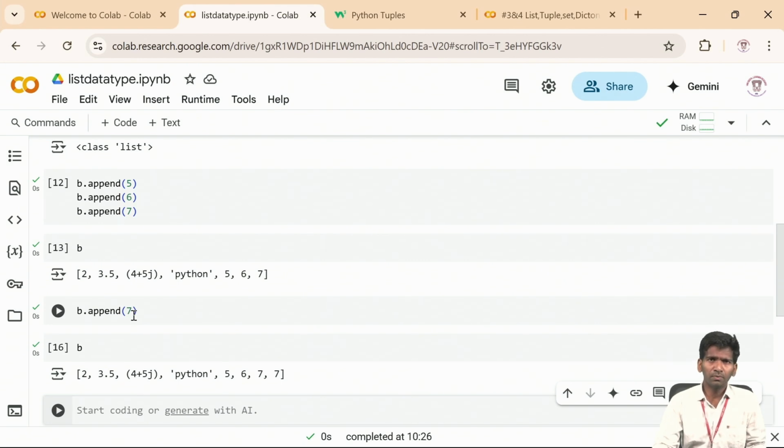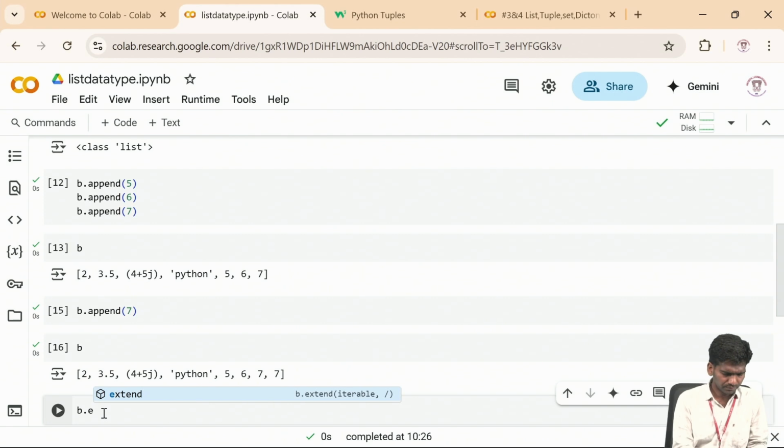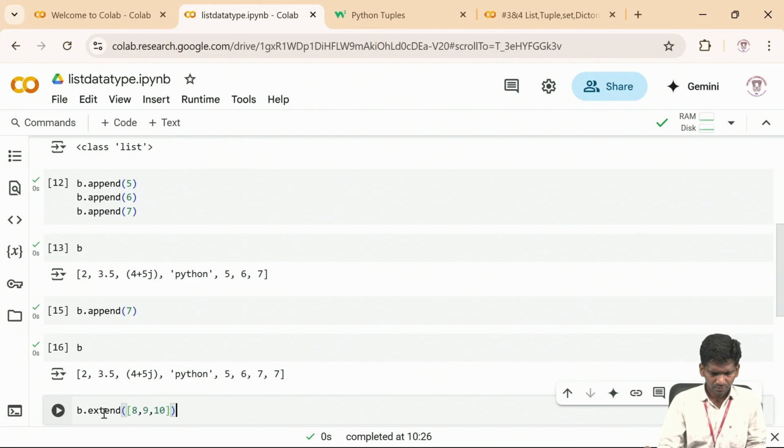If you want to add multiple elements to the existing list, what do we need to do? We need to take another function, that is B dot extend. I'm giving these elements. With this function, while typing I'm getting IntelliSense.